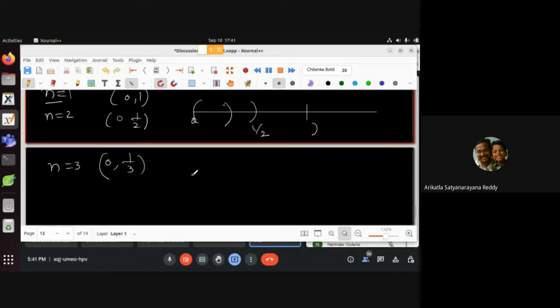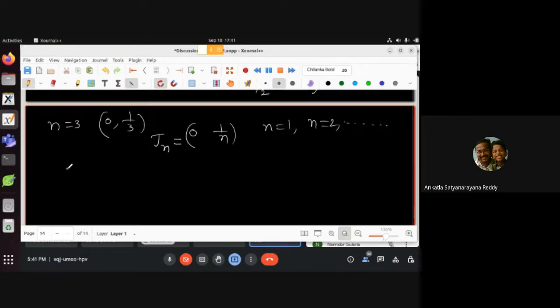Can somebody tell me, (0, 1/n), what is happening in these intervals? Taking n equal to 1, 2, 3, what is happening in these intervals? Let us call it Jn, an interval. Can you tell me the connection between J1 and J2?